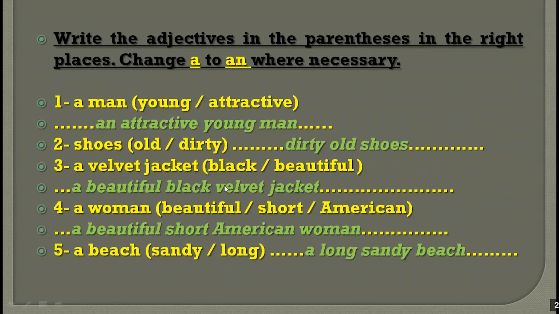Opinion, age, color, origin, material. A beautiful, short American woman: opinion, and then shape, and then origin. A long sandy beach: shape and material. Sandy is from sand, so that's the material. So the shape comes before the material.